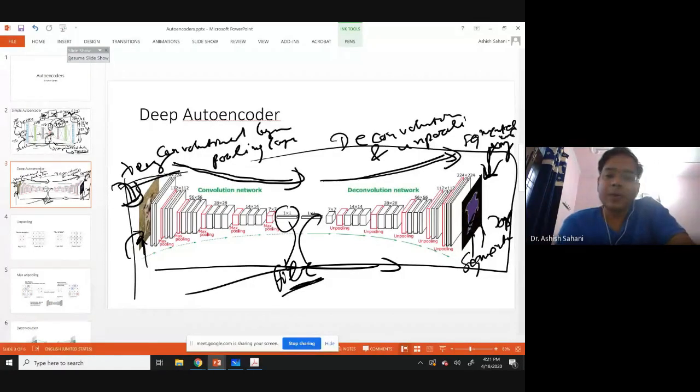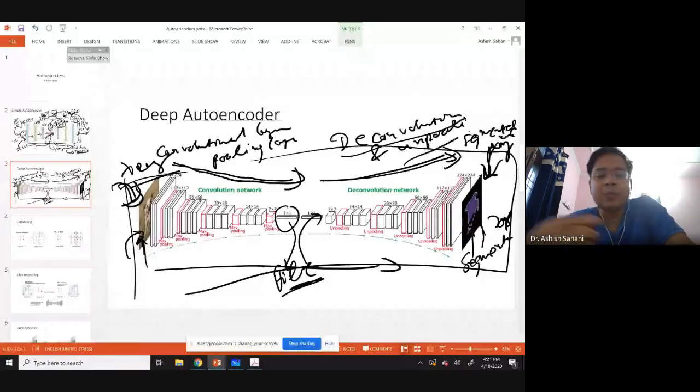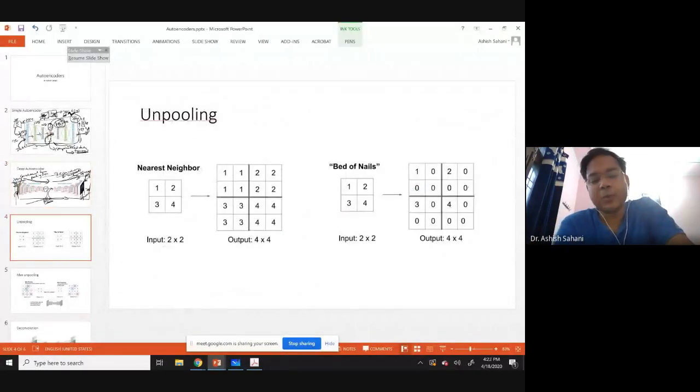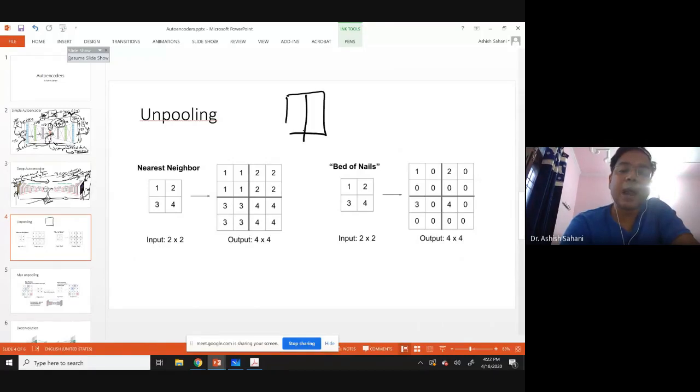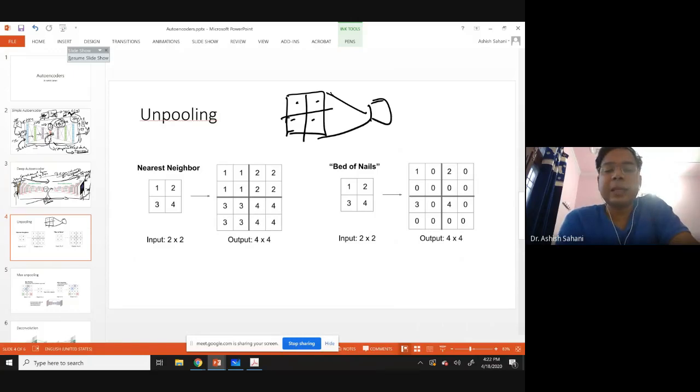Now, before going forward, we should know what is deconvolution and what is unpooling. Unpooling is the reverse of pooling. In pooling, if we had a box of pixels like this, max pooling used to take the max of these four and create one pixel out of these four. In unpooling, we go the reverse way. If we have a single pixel, can we go back to four pixels?